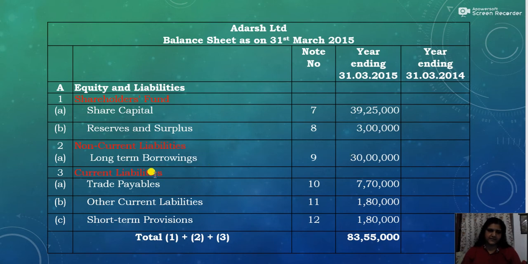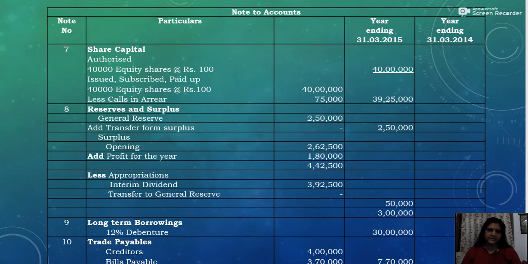Then comes current liabilities. Now what about the current liabilities? Under current liabilities, one item is trade payables, and the trade payables include creditors and bills payable. Here creditors are 4 lakhs and bills payable 3,70,000.